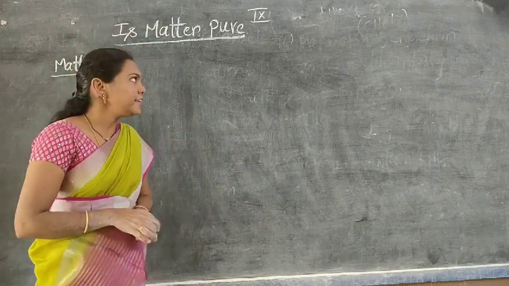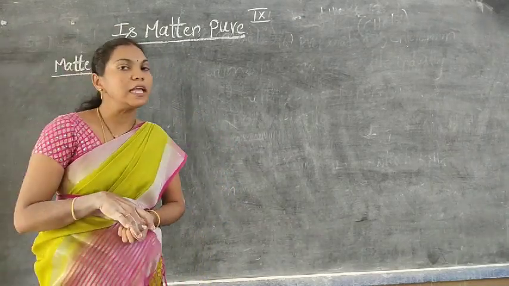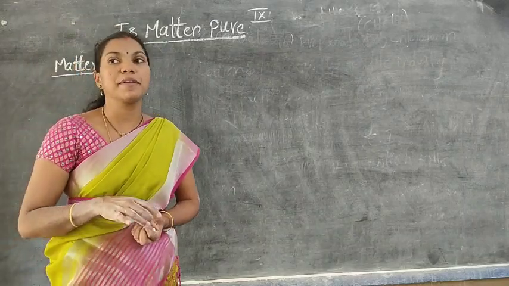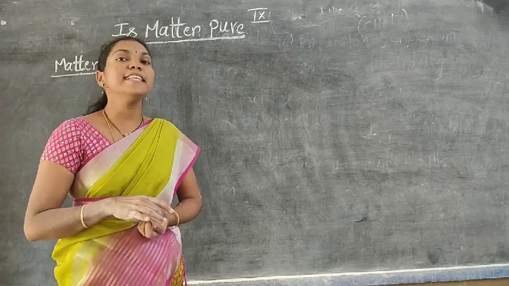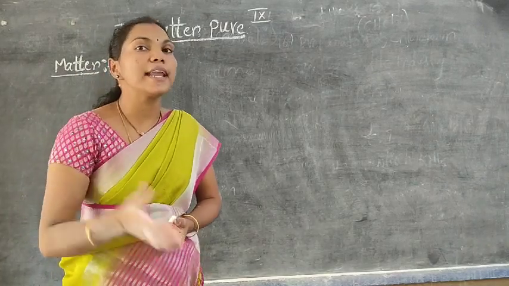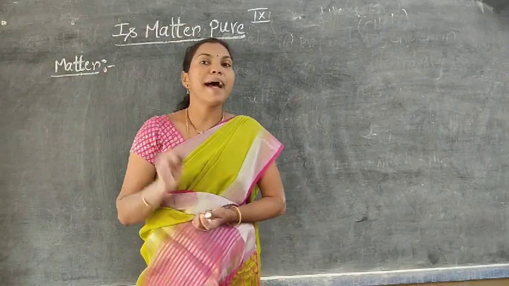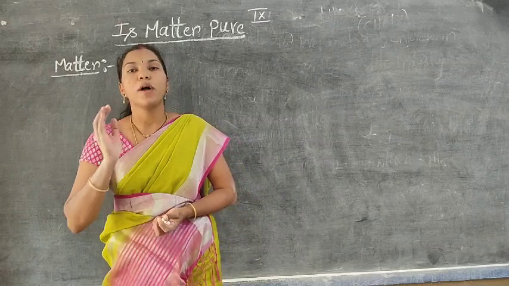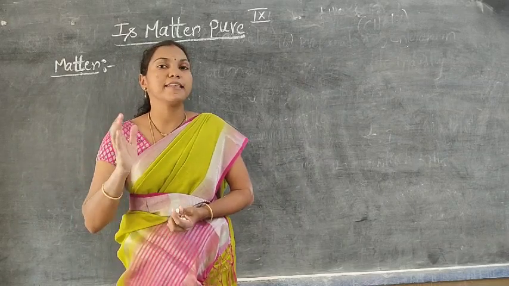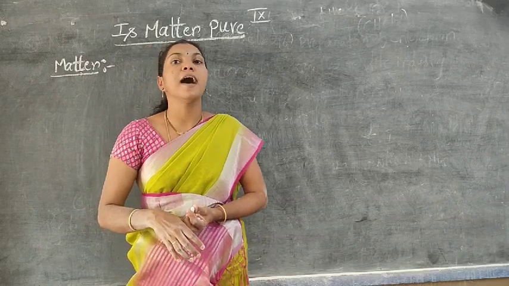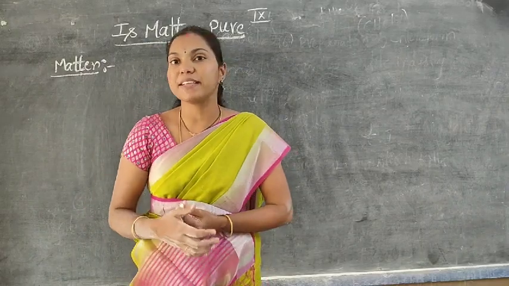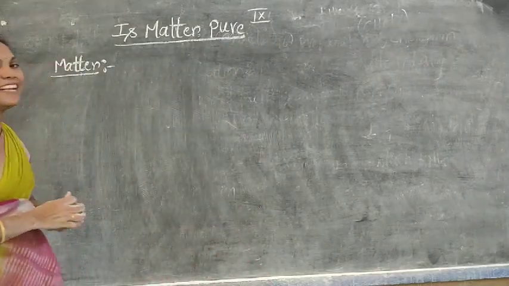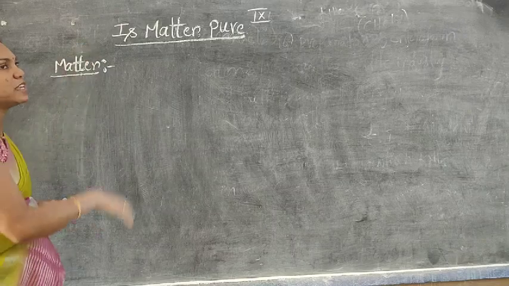Now I have started the chapter for 9th class. What is our first chapter in chemistry? Is matter pure? In 8th standard we studied the chapter The Matter Around Us, and we clearly understood what is meant by matter, in how many ways matter can exist, and what the properties of solids, liquids and gases are. One more time, we have to see the meaning of matter. Is Matter Pure is our chapter.